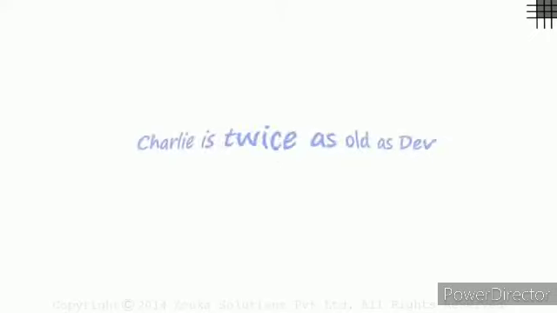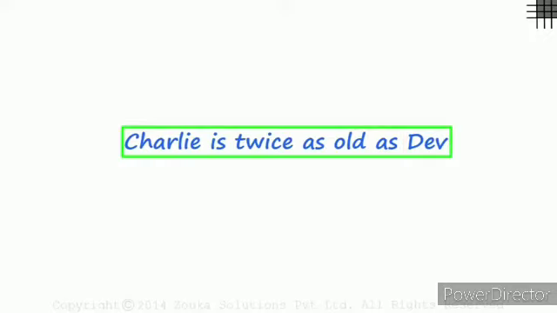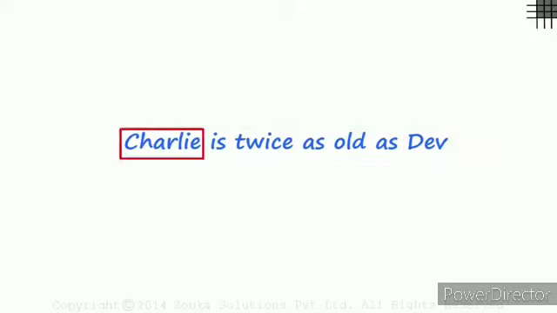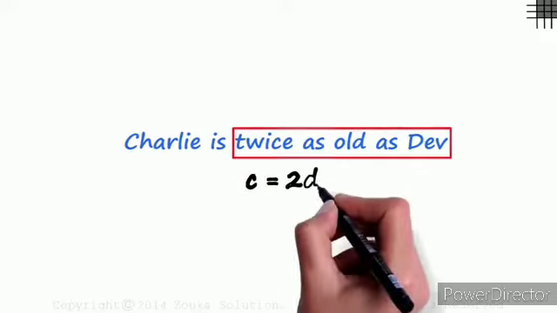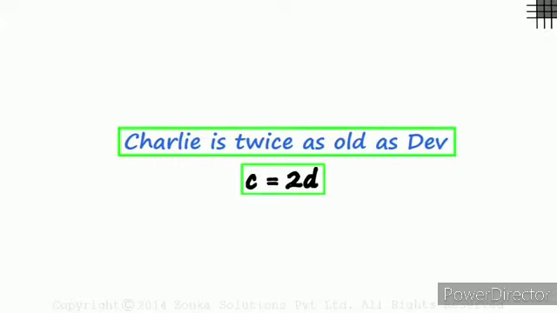Try and interpret this line. Charlie is twice as old as Dave. This means that Charlie's age is twice that of Dave's. Let's try to write this in a shorter way. Assume Charlie's age is C and that of Dave's is D. When we try to write phrases as equations, remember that the word 'is' always means equal to. So we write an equal to after C. Twice Dave's age can be written as 2D. So C equals 2D is a shorter way to write this line.